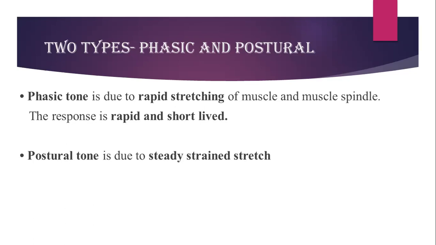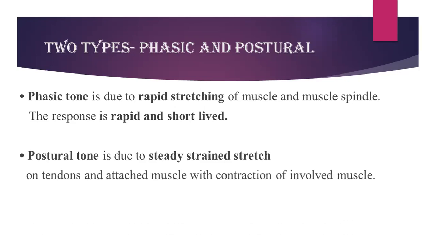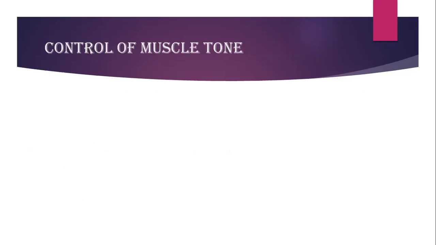If you are standing in a standstill position, a particular posture is given to the body, mainly due to the anti-gravity muscles of the lower limbs. There will be tendons and attached muscles showing contraction, and this is a steady, sustained stretch. This is termed postural tone or static tone.